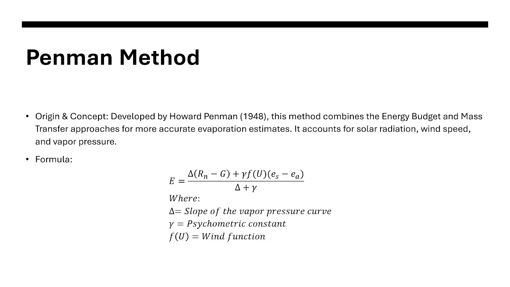Okay, so combining the formula, we have E is equal to delta, where delta is a variable, multiplied by net radiation minus G. I forgot what G was. Okay, I'm so sorry. Plus gamma times F of U, the function of wind speed, multiplied by saturation vapor pressure minus actual vapor pressure, all over delta plus gamma. Where delta is the slope of the vapor pressure curve, gamma is the psychrometric constant, and F of U is the wind function.